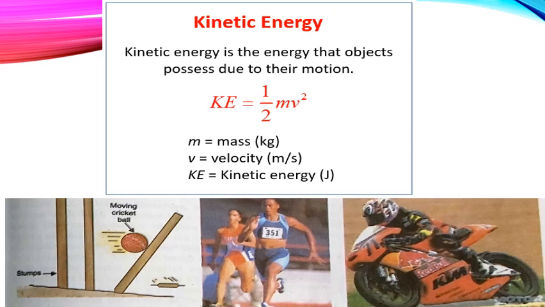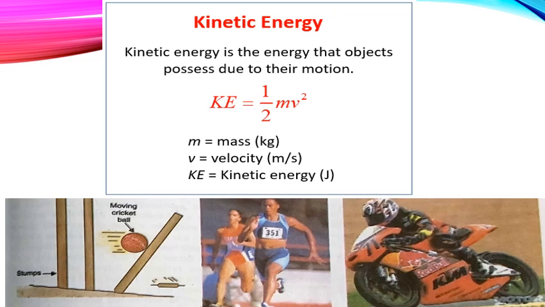And whichever type of energy it is, it is measured in joules. So all forms of energy are measured in joules. And you should remember, joule is named after the scientist James Prescott Joule. So you can see the images of a moving cricket ball, runners possessing kinetic energy, and the motorcycle which is moving, which is also possessing kinetic energy. So what can you say about kinetic energy? Anything which is in motion will have kinetic energy.